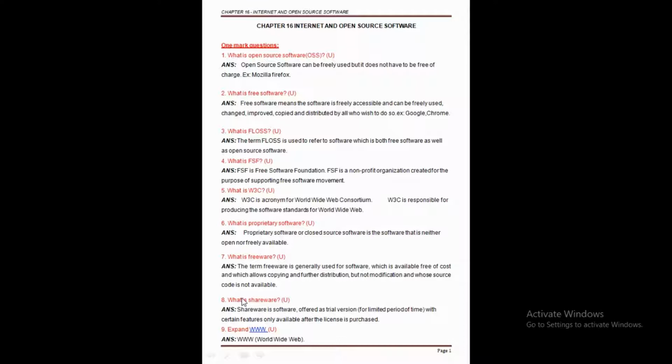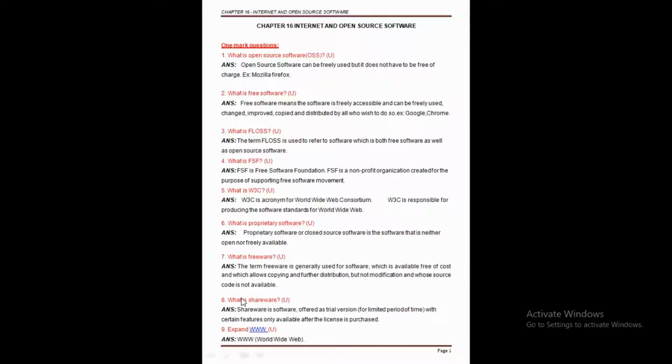So clear this point here, the meaning of the source code. In case of the proprietary software, the source code is normally not available. The code created by the user is called the source code, and after its creation, such source code is transformed into the machine code by using software like a compiler or an assembler. But in case of proprietary software, the source code is normally not available. Clear this point here?